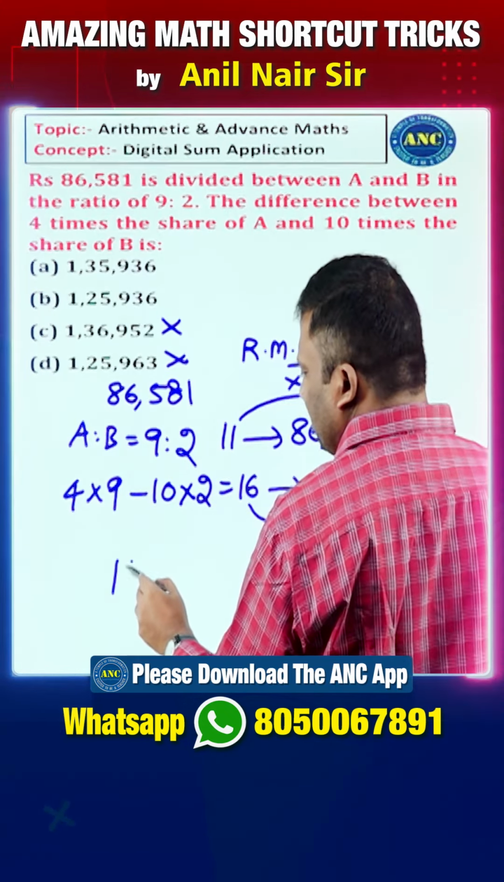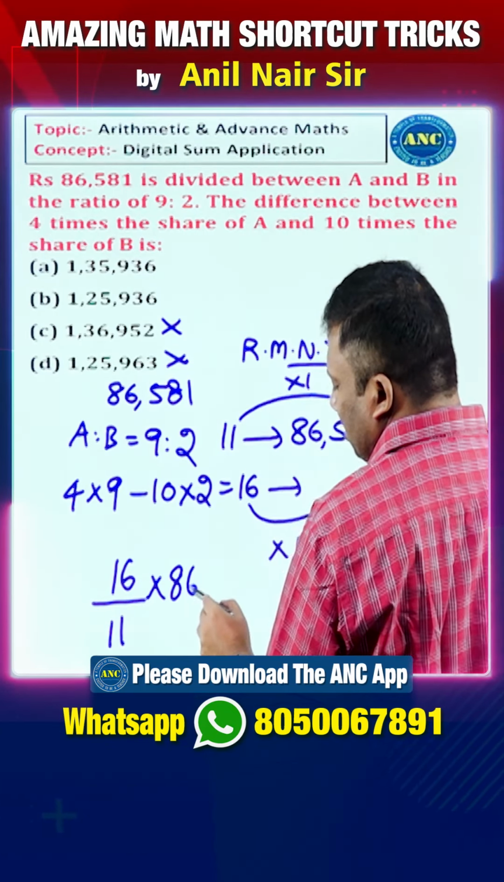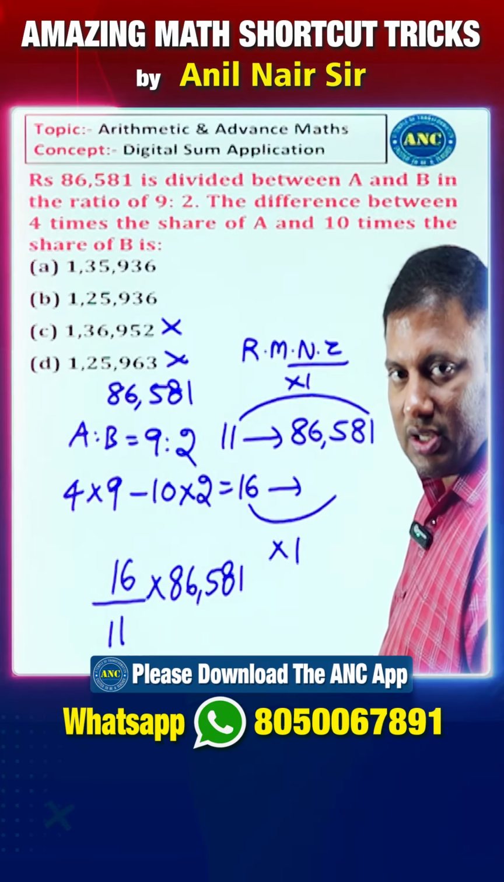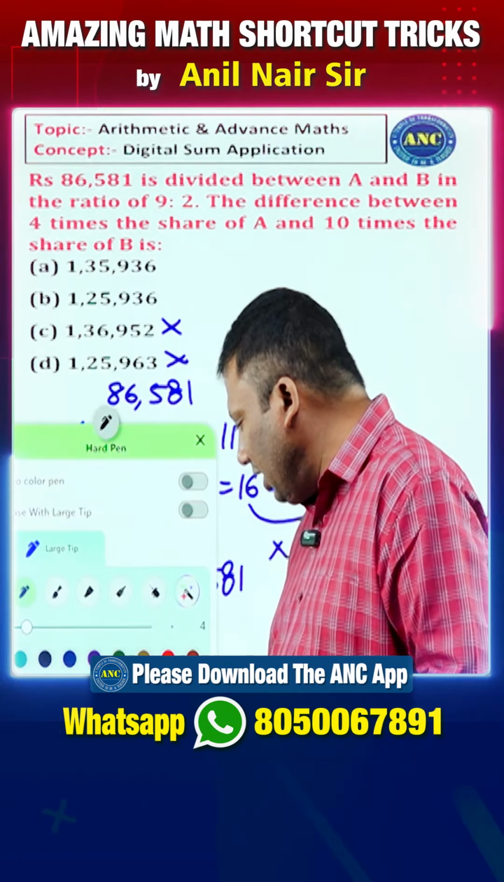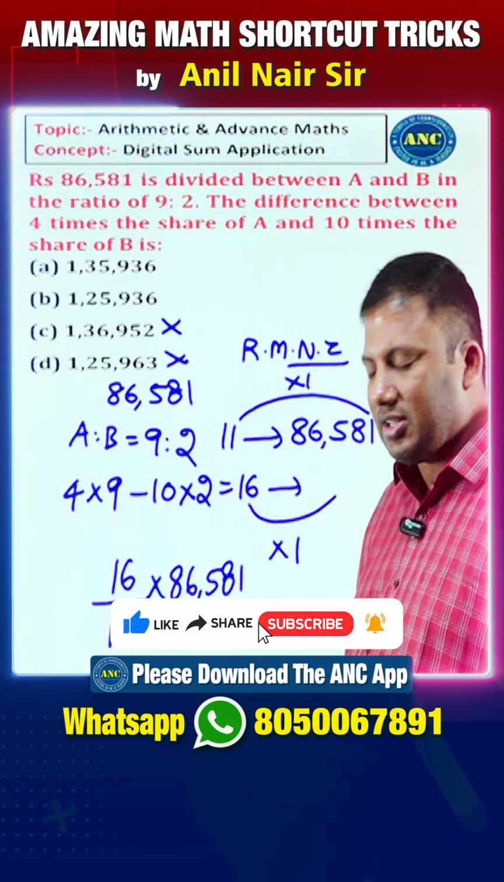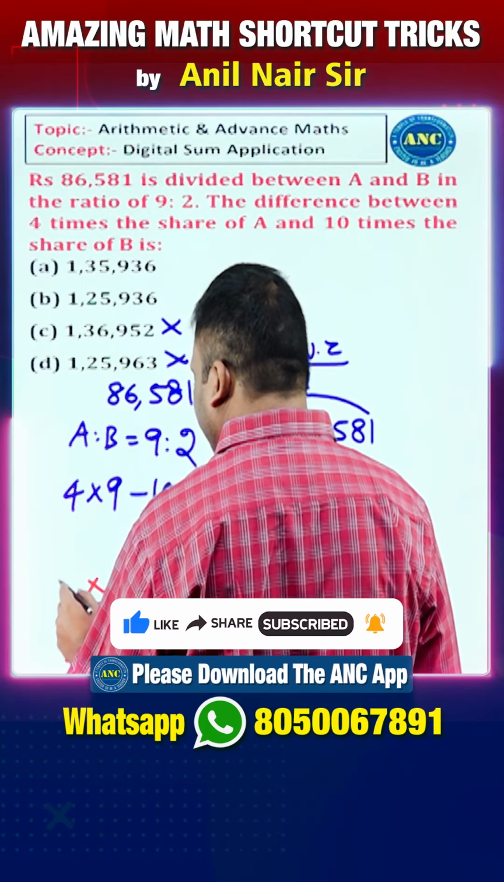Let me use the concept of digital sum. 16 by 11 into 86,581. Till here clear? 16 by 11 into 86,581. Denominator, what is the digital sum? 2. If the denominator digital sum is 2, multiply the numerator and denominator by 5.